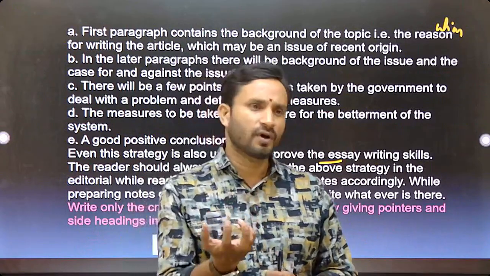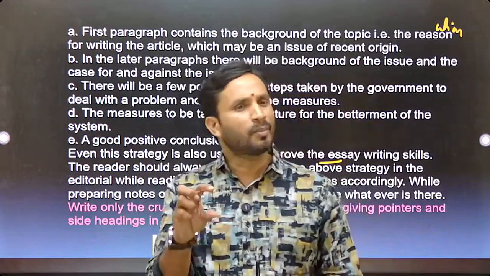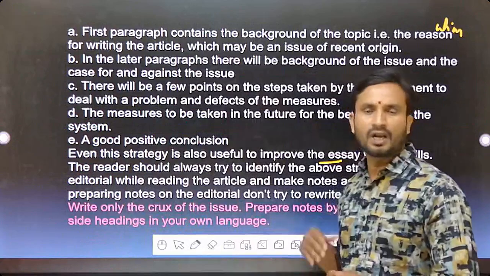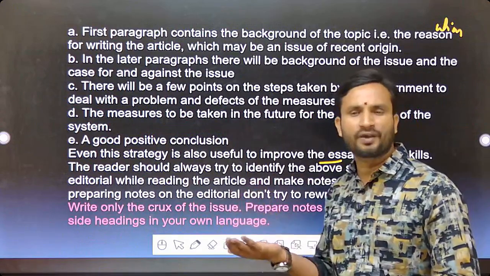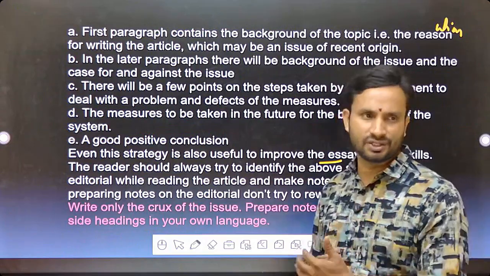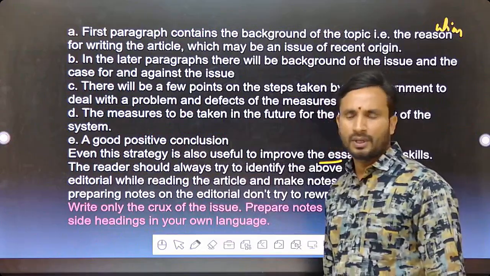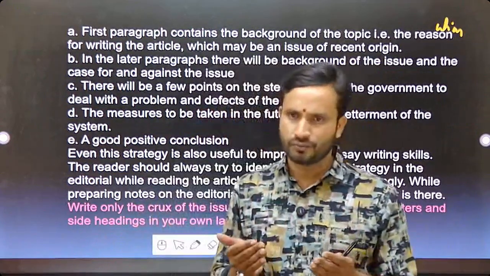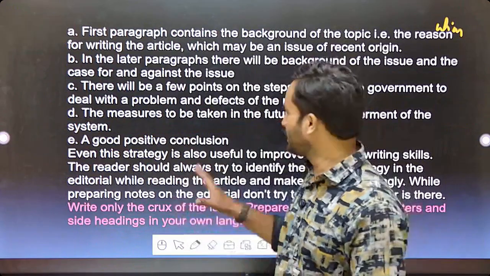In other words, what are your suggestions? It is better to solve this problem in this way. Those kinds of things would be given in this article. Remedies, way forward, solutions would be given for this particular issue. You can also give your suggestions. A good positive conclusion should be there. About that issue, don't take a pessimistic approach, take an optimistic approach. So what is the best solution?